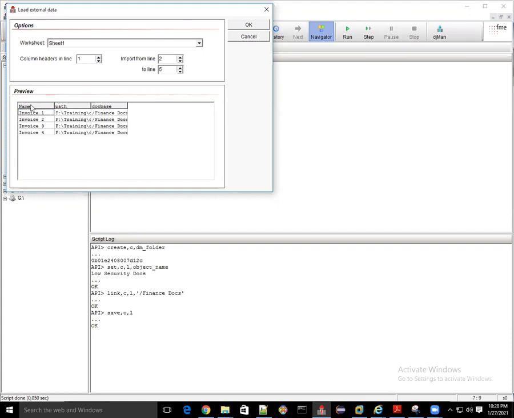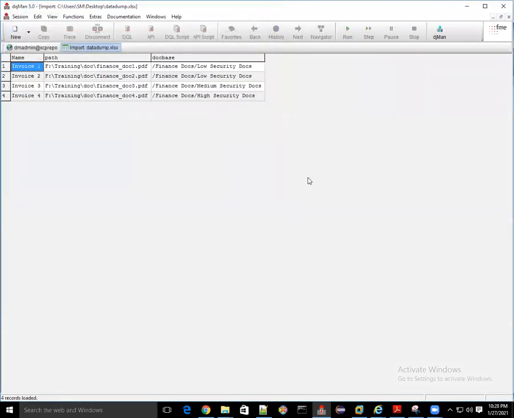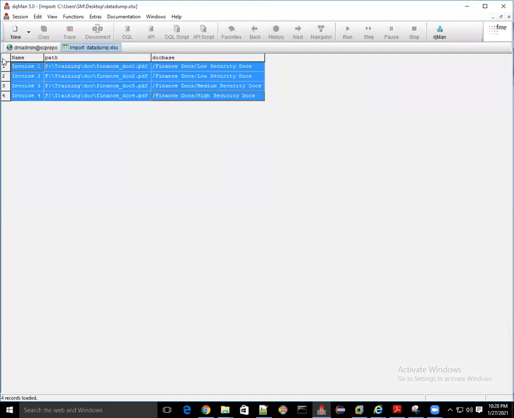Okay, then enter the name, path, and dog base like this. I clicked OK. It will import the data into the document like this.